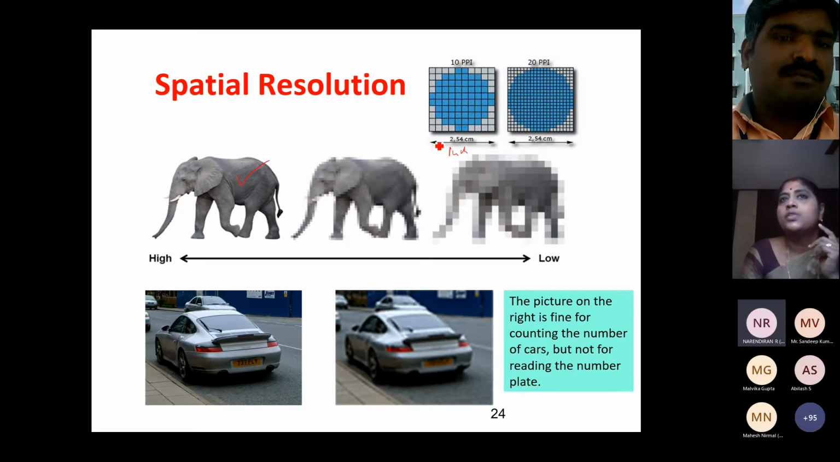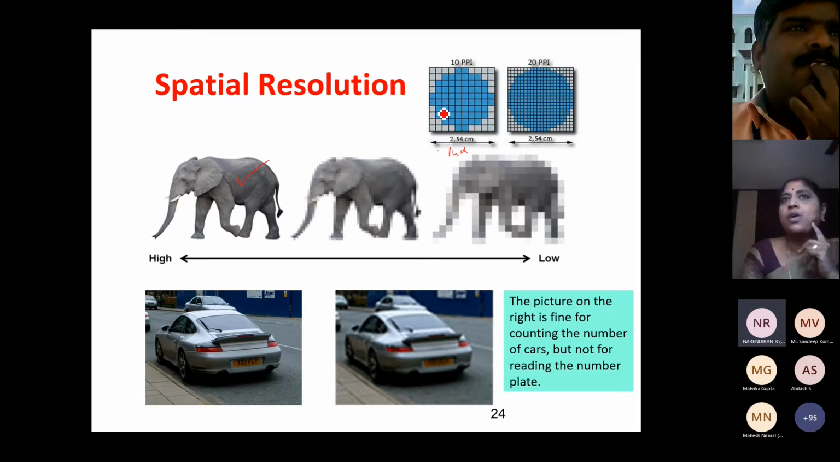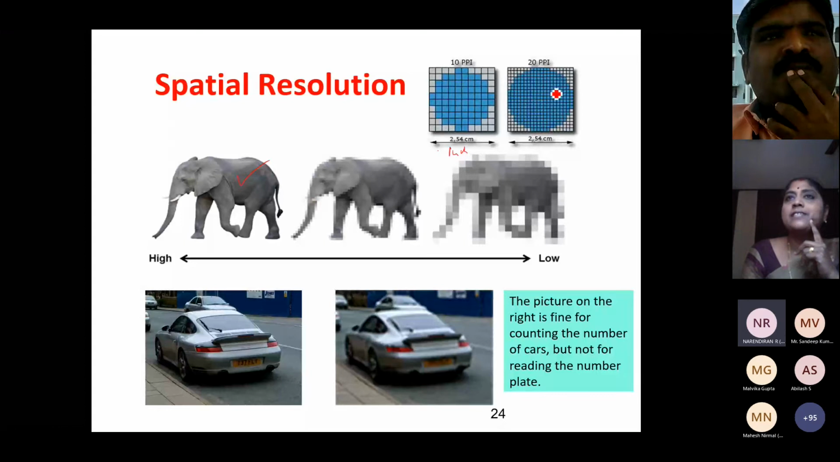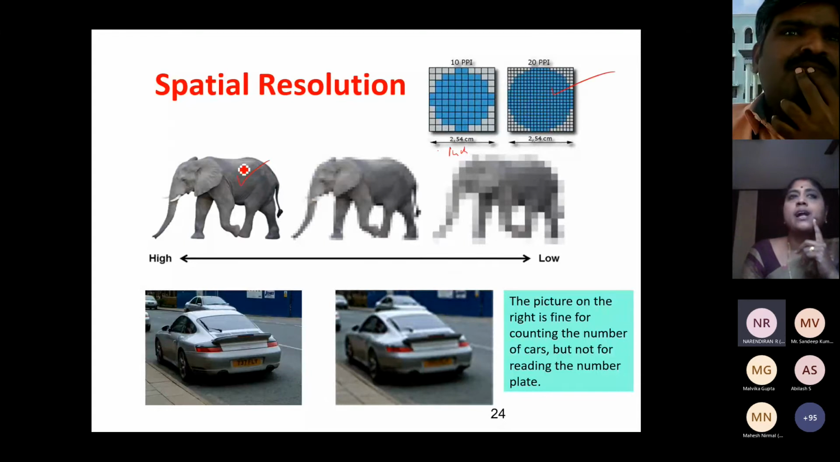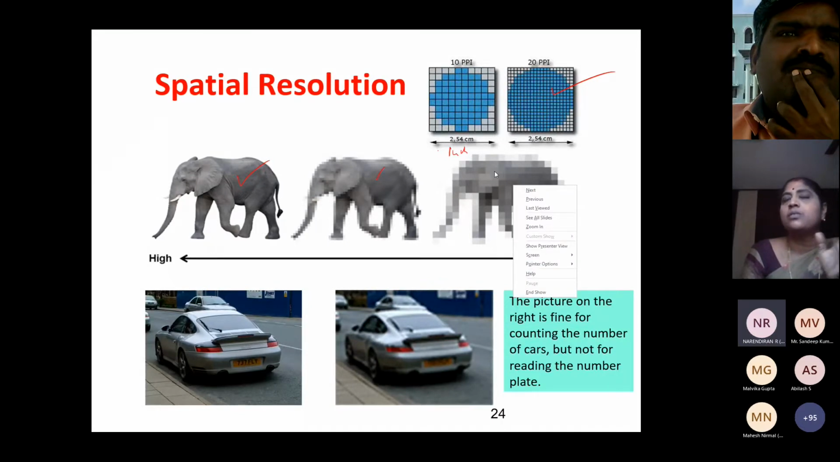Okay, it is 1 inch. So we take a 1 inch square. The number of pixels is 100 pixels, 10 rows and 10 columns. If you're taking the same 1 inch, I'll be having 20 points per inch, so 20 rows and 20 columns. So you can imagine this is a high resolution. This is using a high resolution camera. This is using a low resolution camera. It is almost very, very poor resolution.